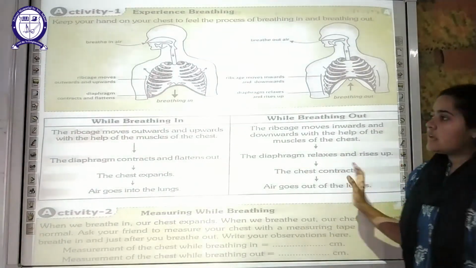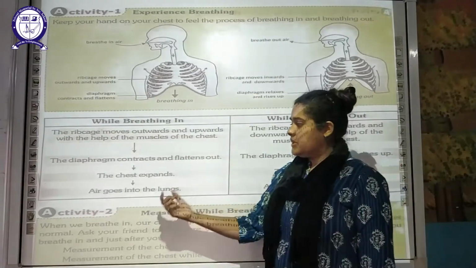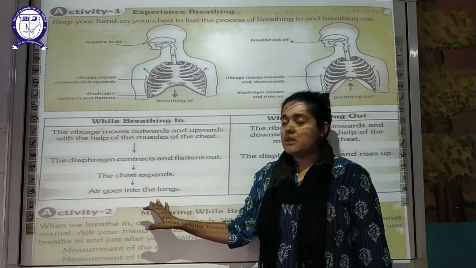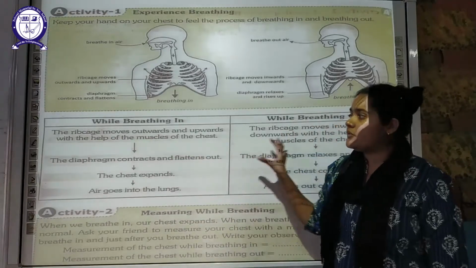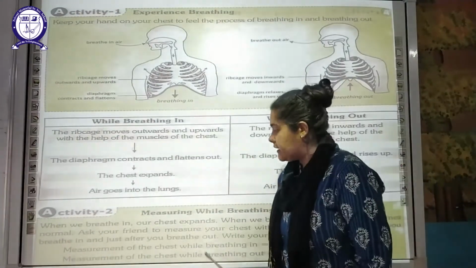Okay, so this is the complete mechanism of how the rib cage, the diaphragm, and the chest work, and in which direction the air will move. These are the roles of these important things over here. So you have to understand them.